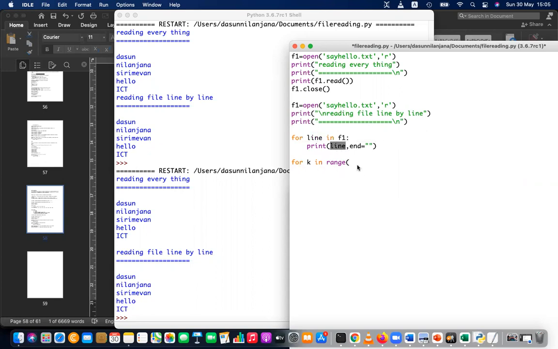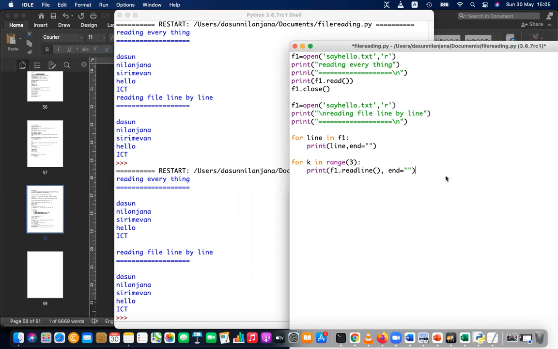And here, for k in range, let's say you need 3 lines to read, and you can use print with the file name, f1.readline, f1.readline, and end with a space.